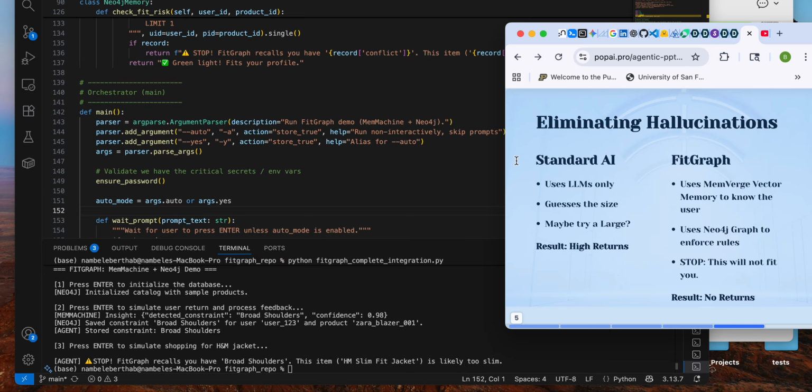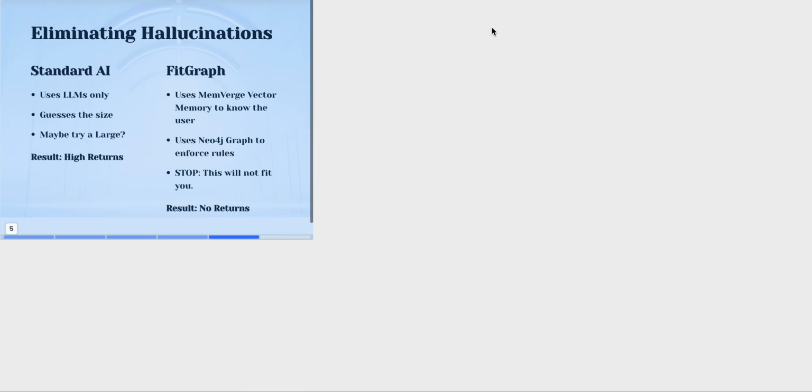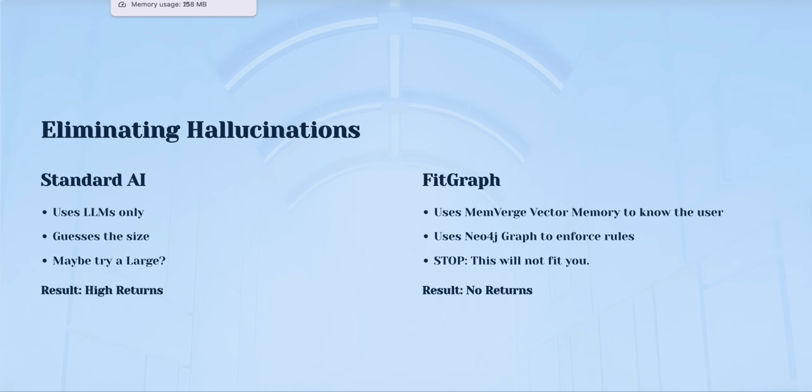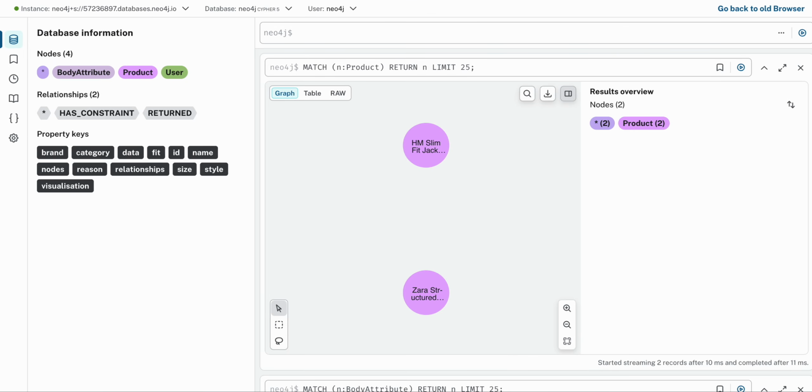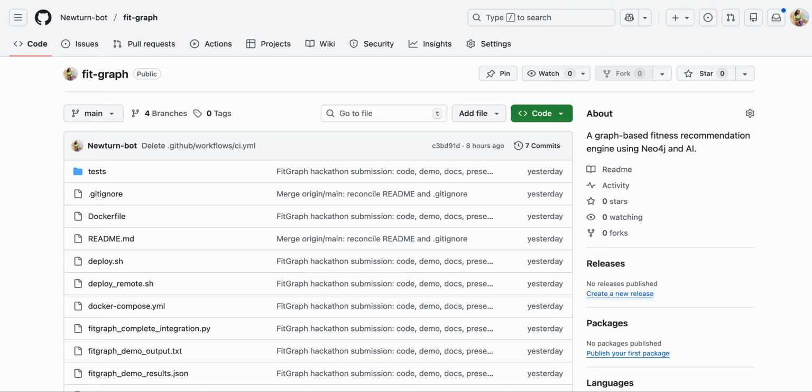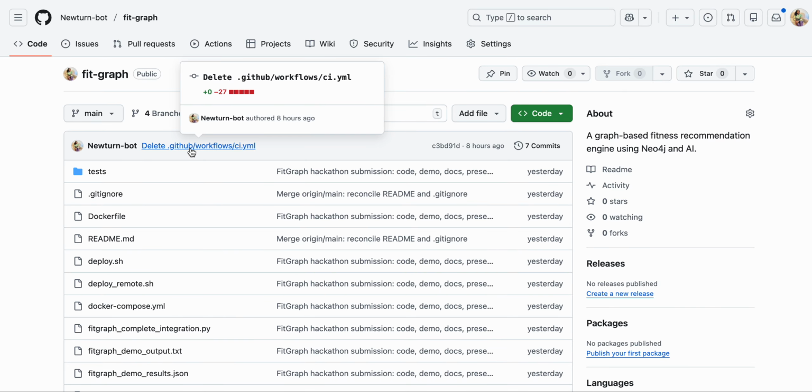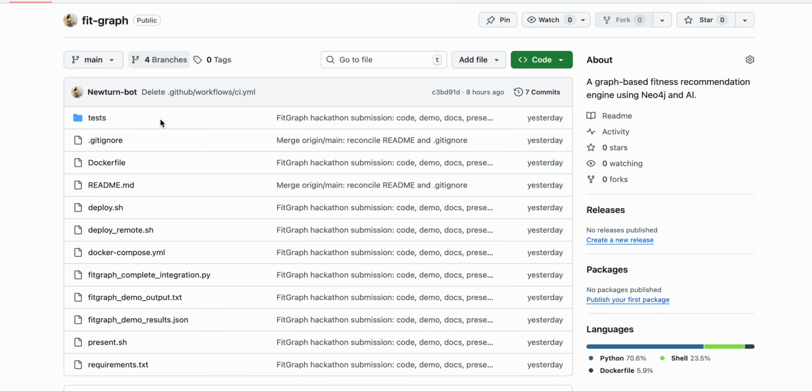So what did we solve? FitGraph isn't just about clothes. It's about translating human intent, like reviews, into hard constraints, which are data rules. And by doing this, we reduce returns, save retailers billions in logistics, and cut down the carbon emissions from shipping boxes and everything else. So yeah, thank you very much.